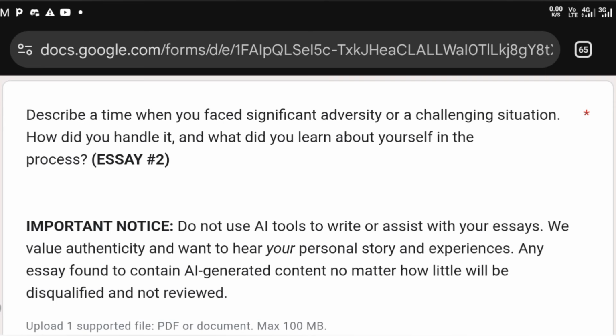So let me just give you a quick example. Say I was faced with maybe financial difficulties. I was not able to do anything, and then this particular difficulty, I saw through it. I started a business. Do you understand? And I learned that I'm a very resilient person. I'm even more resilient than I thought I was. That's a story that makes me see the positive side of myself.